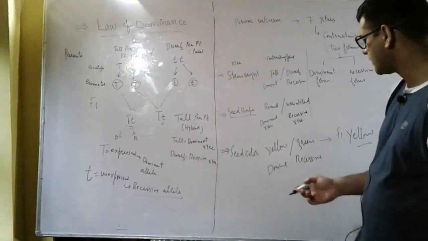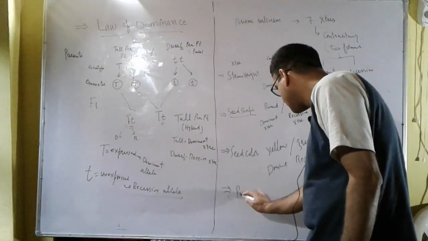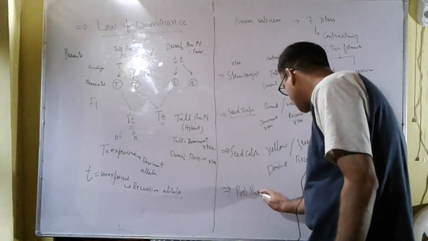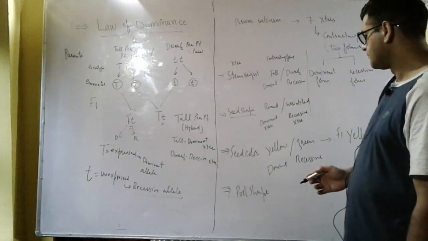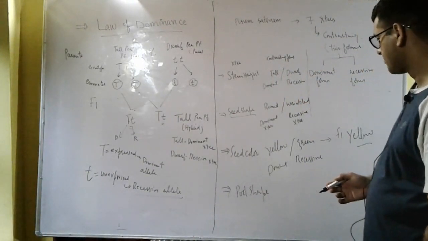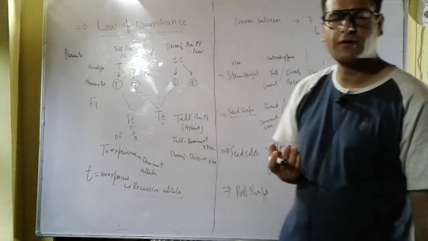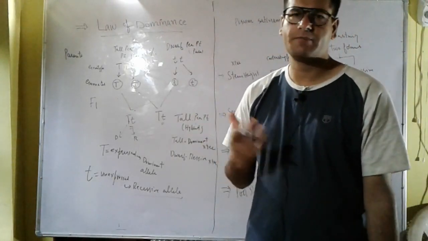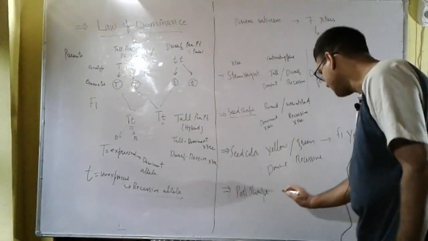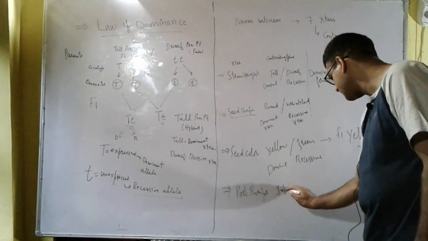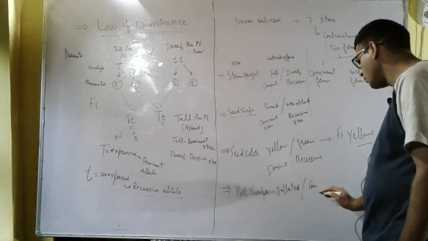Same is the case with the pod shape. In his monastery garden, pea plants were having two different shapes of pod. Some pea plants were having inflated pod shape, and some were having constricted pod shape.